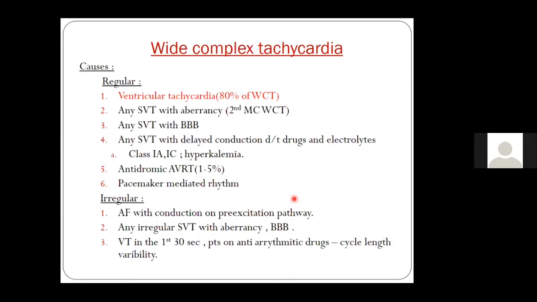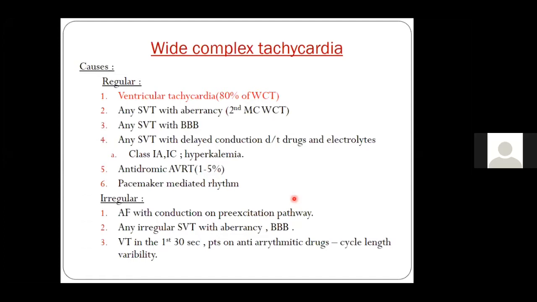This antidromic AVRT is usually rare. It occurs in 5% or less of all patients with wide QRS tachycardia or all patients with AVRT. Now, the other rare cause is a pacemaker mediated rhythm, which is very easy to pick up on an ECG because you will get the pacemaker spikes and the underlying history of the pacemaker.